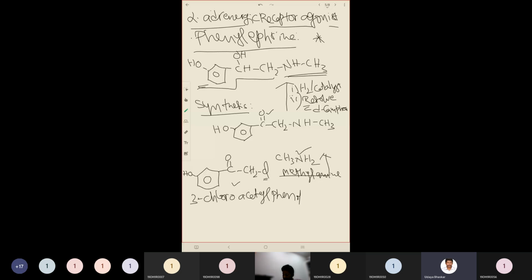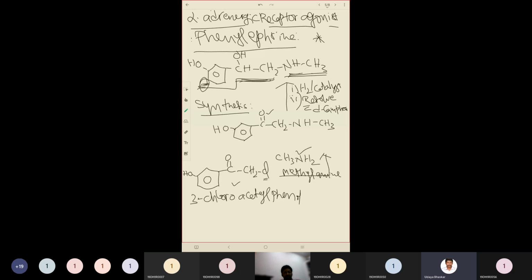What are the examples? First one is phenylephrine. So phenylephrine is very much similar to adrenaline, and it is lacking only one hydroxyl group here. That means it is not a catechol. It is having a non-catechol parent chain. So this is the ethyl bridge and this is the amino group attached to CH3.